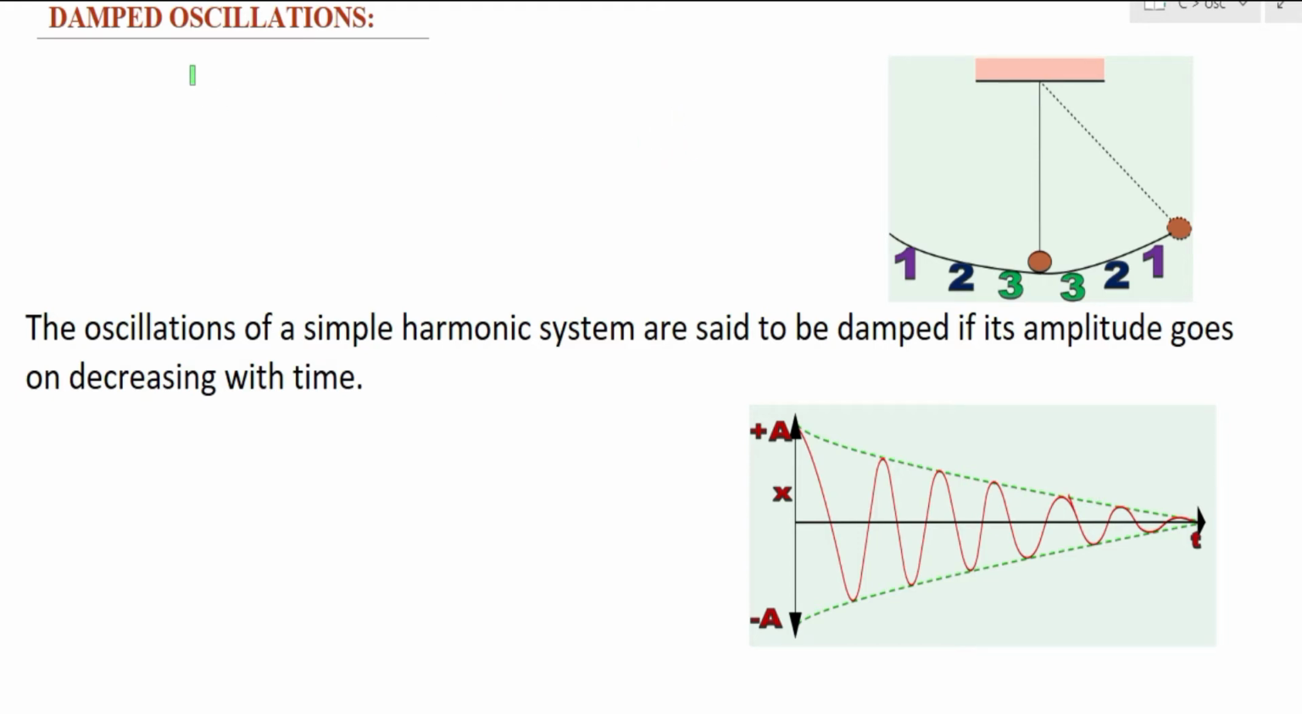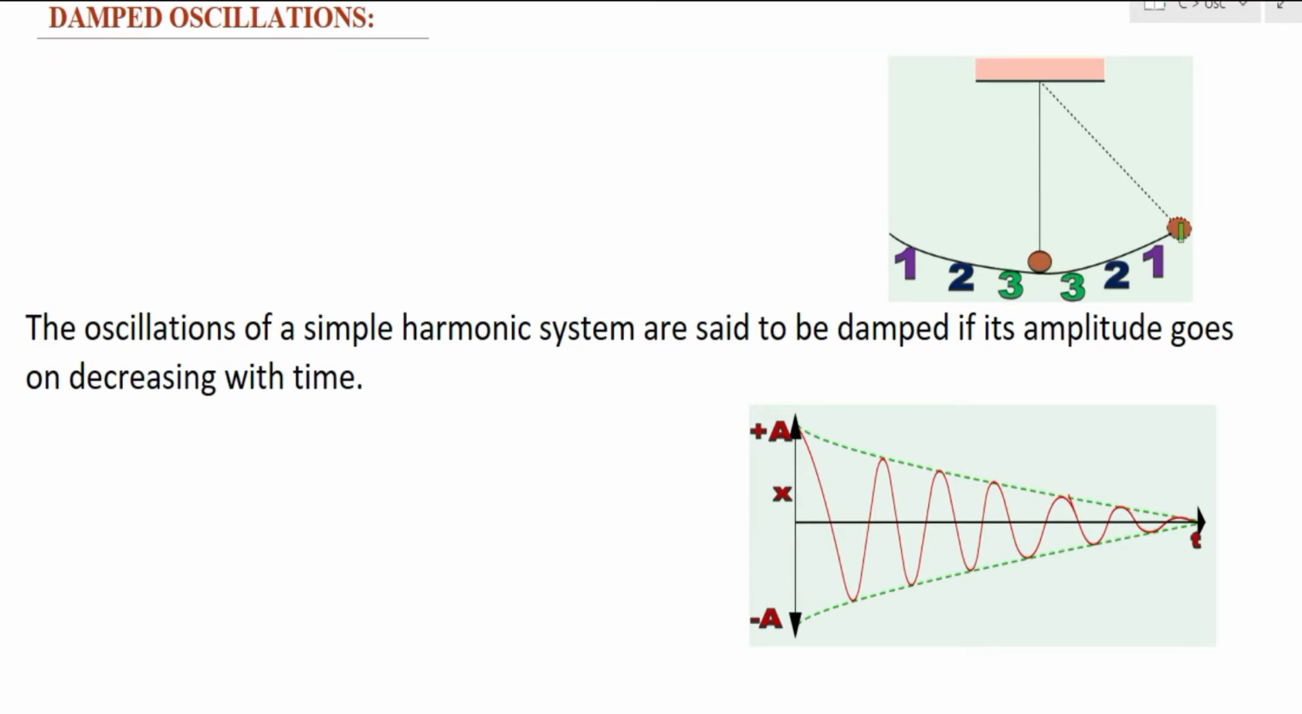Today we are going to discuss damped oscillations and undamped oscillations. Before going to damped oscillation, I'll give an example. Consider a simple pendulum which is fixed to a rigid end. I am displacing the bob from the mean position to its extreme position.